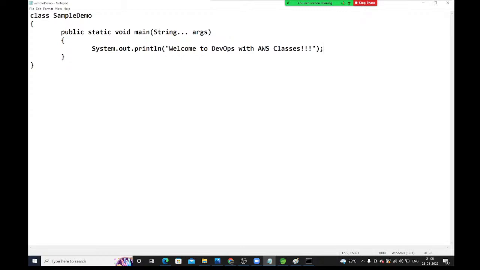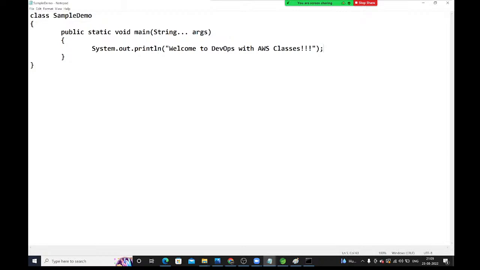This is Java code, some English, some readable format. But my system can't understand this one. Then what do I need to do? If you want to get the output, first you need to convert this program into a system understandable format. Whatever code you have written, that original code we will call source code, guys.